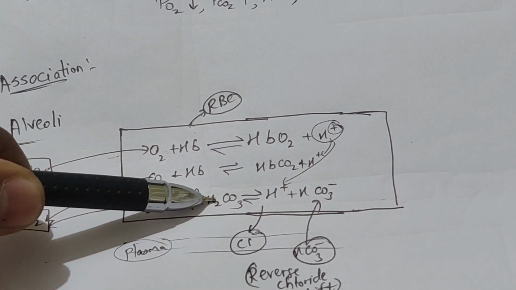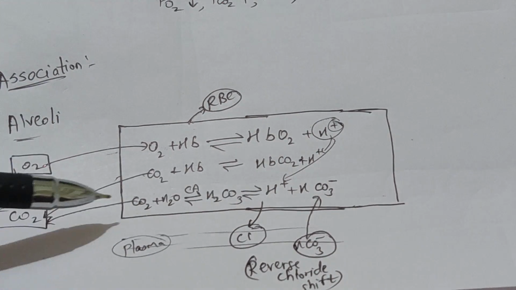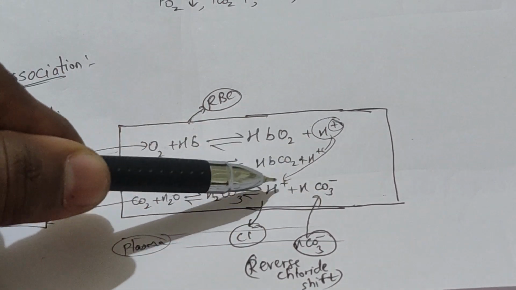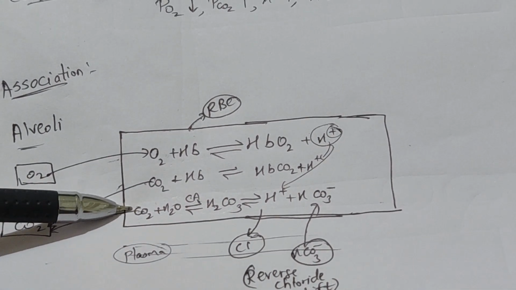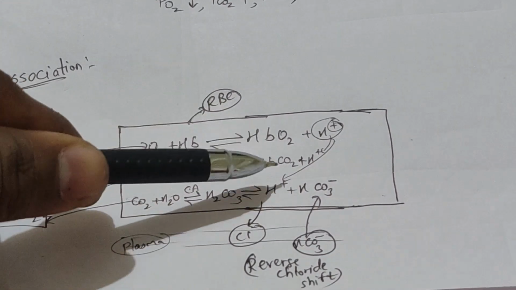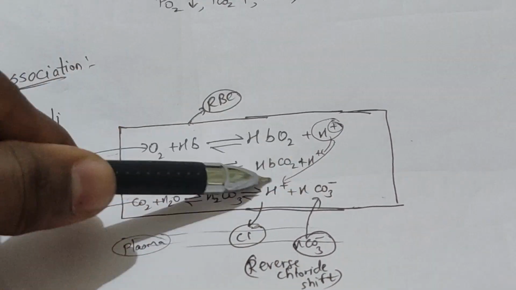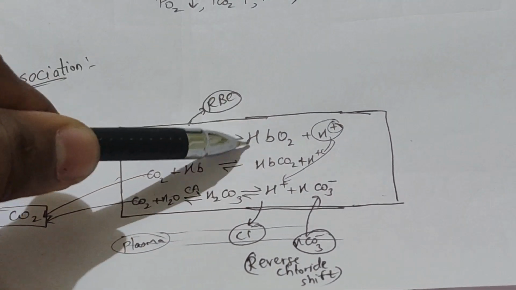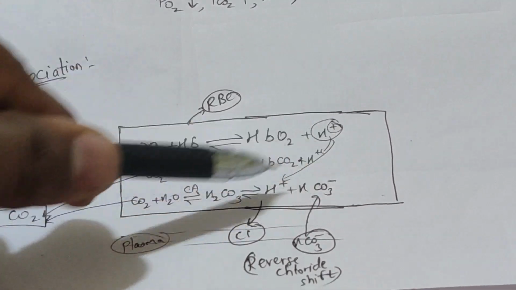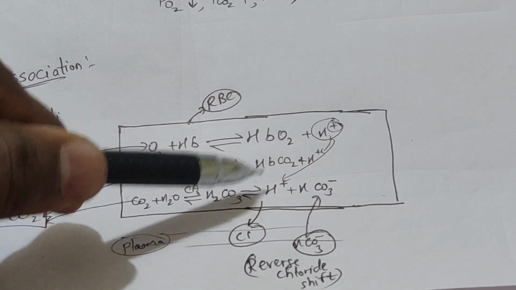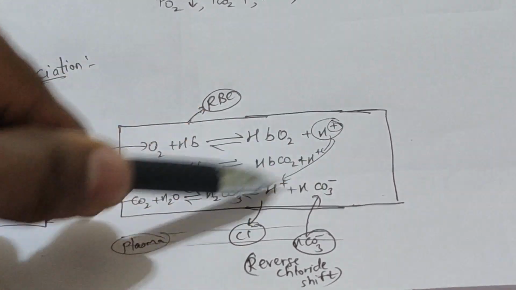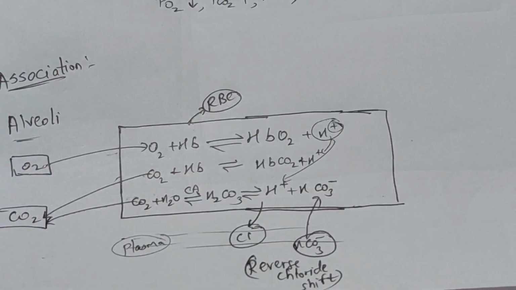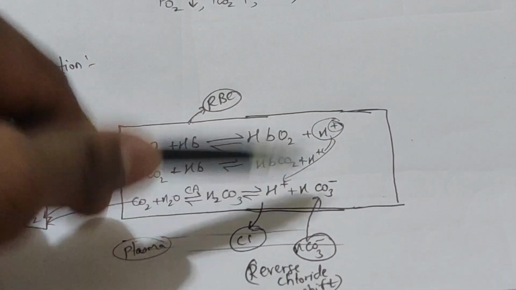As carbonic acid is dissociating, H plus is also dissociating. H plus and HCO3 minus both of them will combine and form H2CO3, so that H2CO3 can dissociate. So what is happening here? We want H plus and HCO3 minus. As here HbO2 and H plus are forming, this H plus is given by this. So there will be no deficiency of H plus, as here H plus is supplied to both of them. But we are getting an HCO3 minus deficiency.